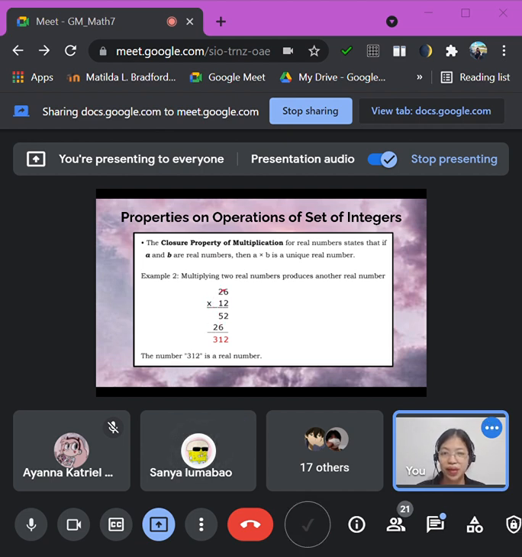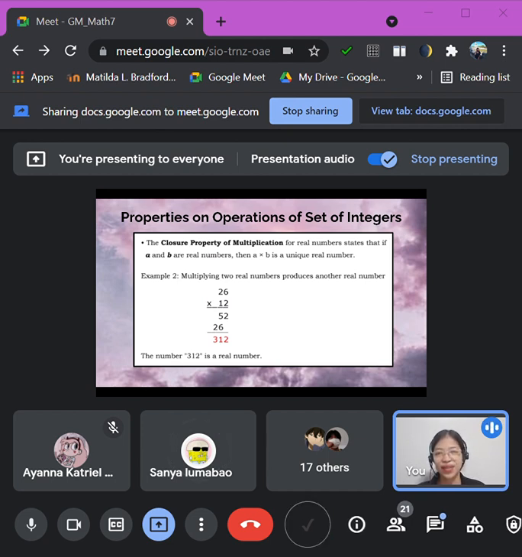Okay? So actually in closure property, we are just adding and multiplying, in which the result should be real numbers. Okay? So we know what real numbers are. It could be whole numbers, it could be integers. But not those where a square root or imaginary number comes out, it should not be like that.